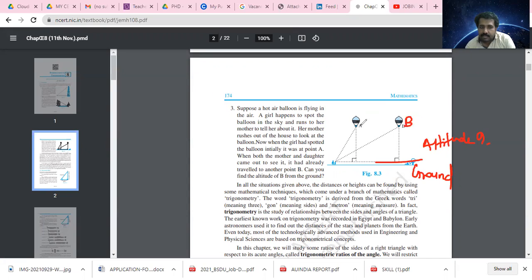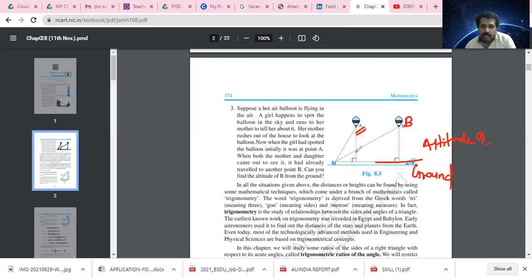Her mother rushes out of the house to look at the balloon. When the girl had spotted the balloon initially, it was at point A. When both mother and daughter came out to see it, the balloon had already traveled to another point, B. Can you find the altitude of B from the ground?